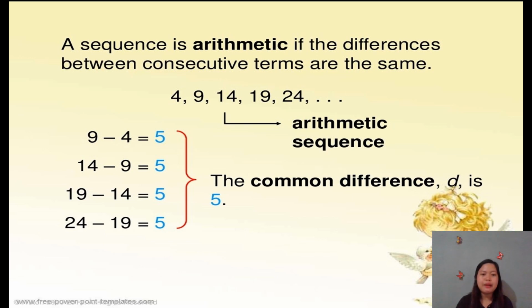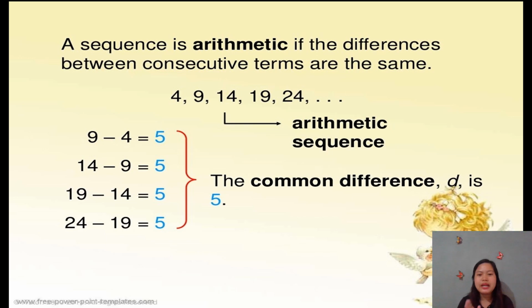Like for example, 9 minus 4 equals 5. 14 minus 9 is 5. 19 minus 14 is 5. 24 minus 19 is also 5. Which means we have there the common difference d, which is 5. So we can call that an arithmetic sequence because they have a common difference of 5.